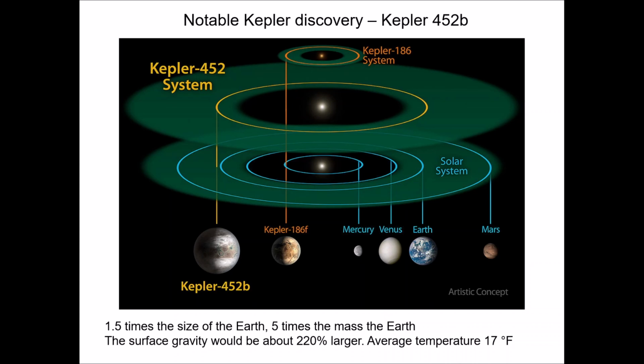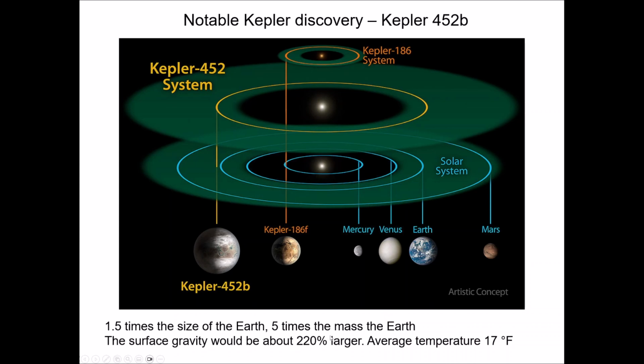Later on, Kepler discovered an object called 452b. 452 is the star. The star is really similar to our star, actually. It has a very similar Goldilocks zone around it. And there was a planet discovered just outside of what the Earth's orbit would be, so just beyond 1 AU. So in terms of placement, it's right where it needs to be. However, we did discover this object is a bit larger in size and in mass.